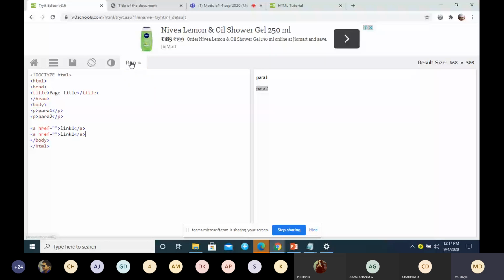See here, even though I write them on two different lines, they appear in the same line, correct?